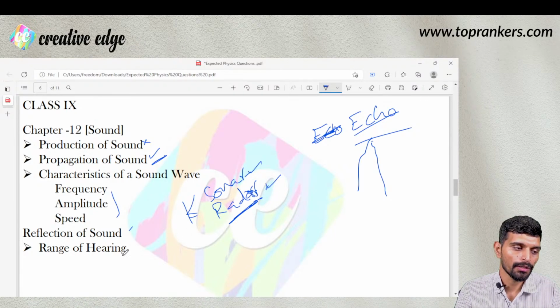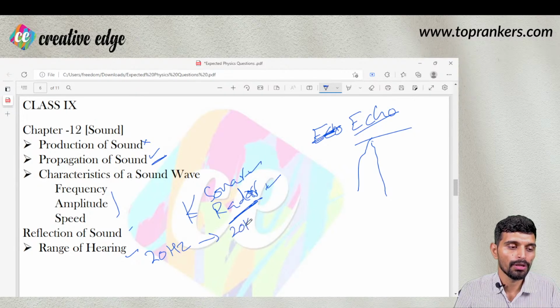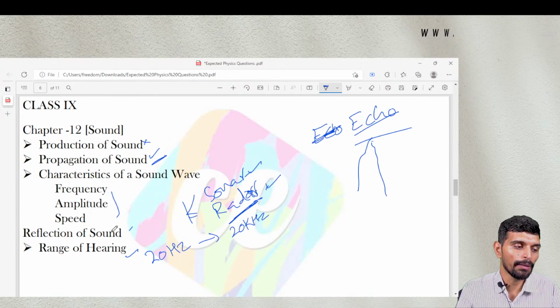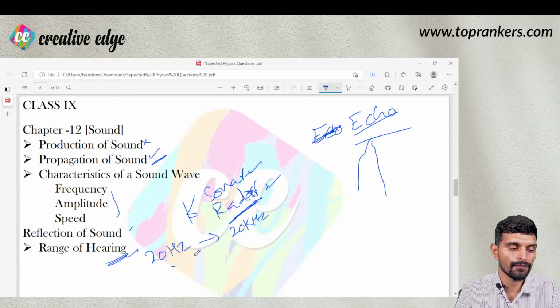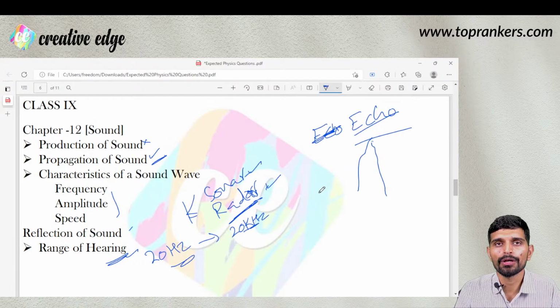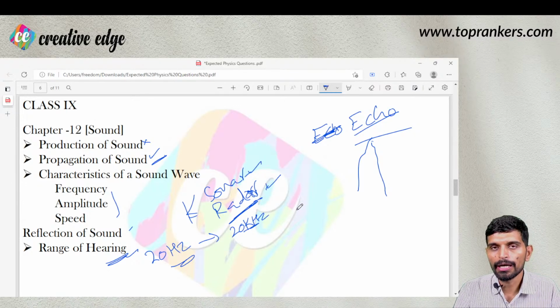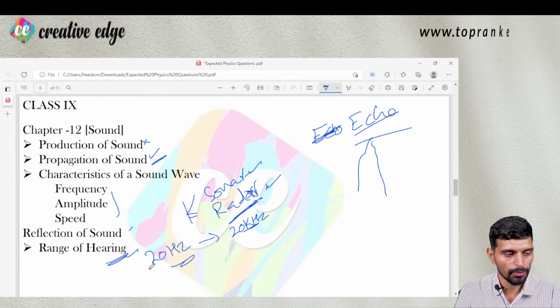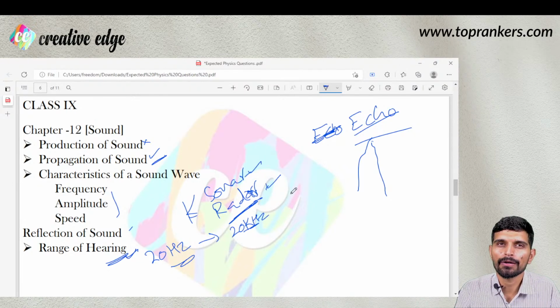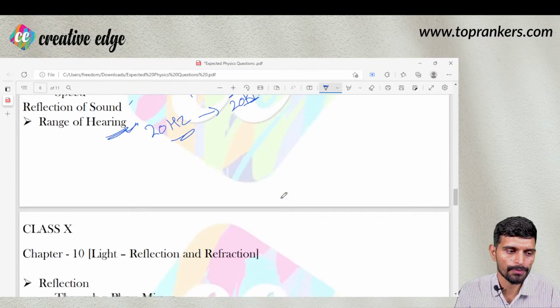The range of hearing is also important. 20 hertz to 20 kilohertz is the range of hearing for humans. But other than these, the spectrum of waves is also important: IR, infrared, then ultraviolet rays, all these are there. Ultrasonic, supersonic waves. So you must go through these ranges as well, so that you can directly answer questions based on such numeric values.